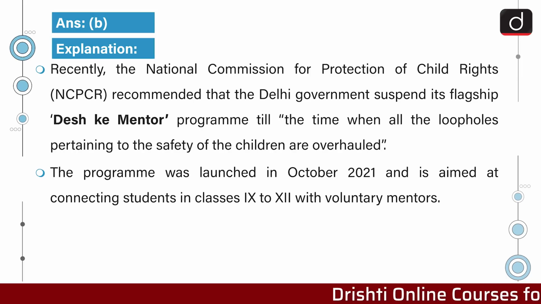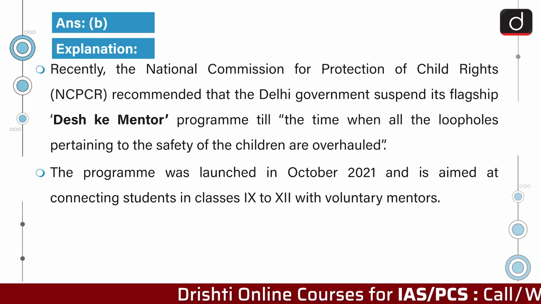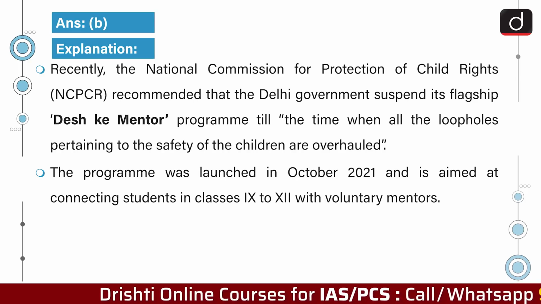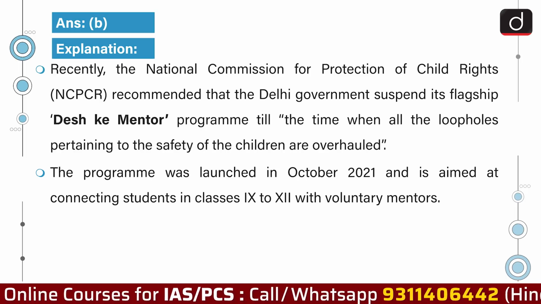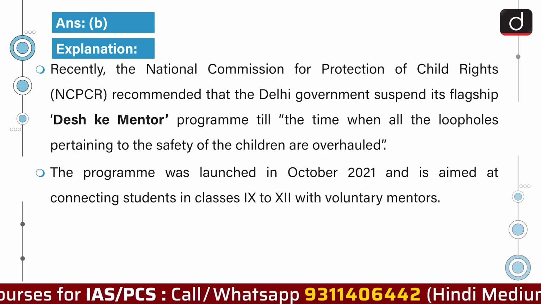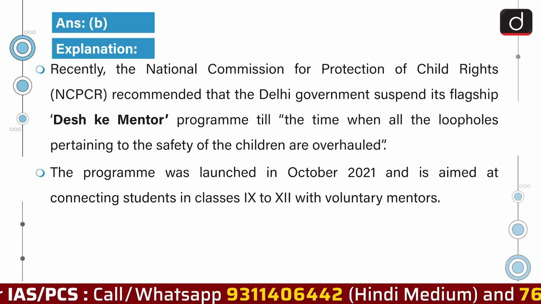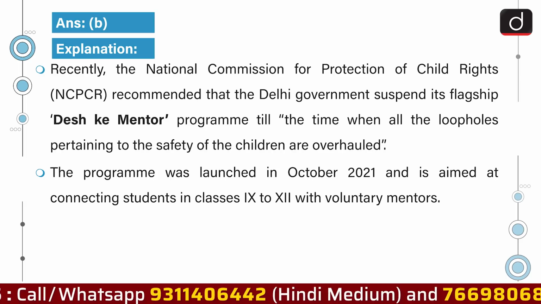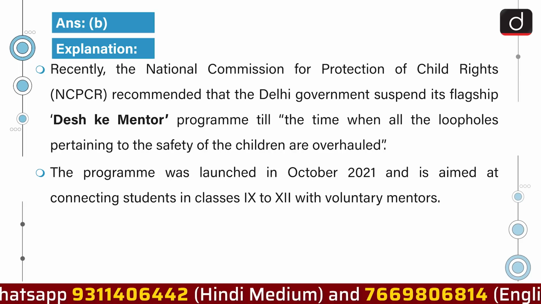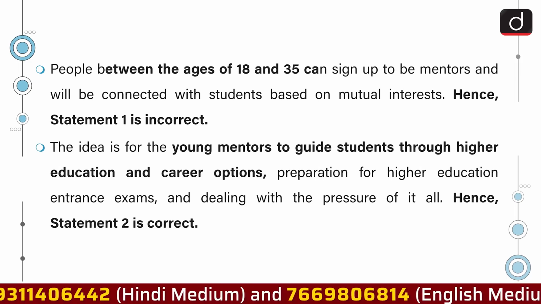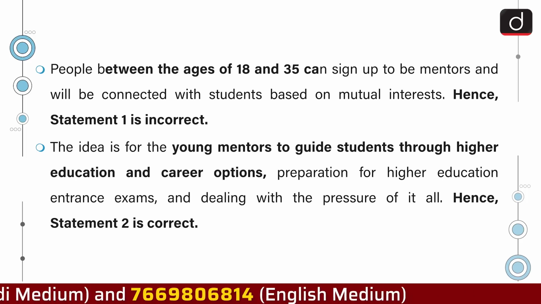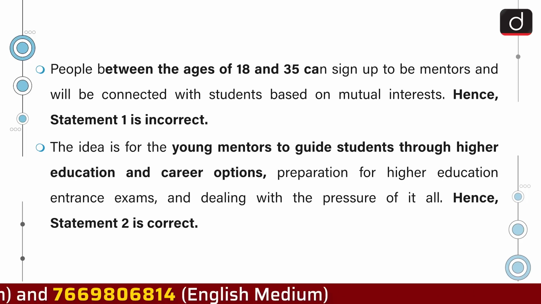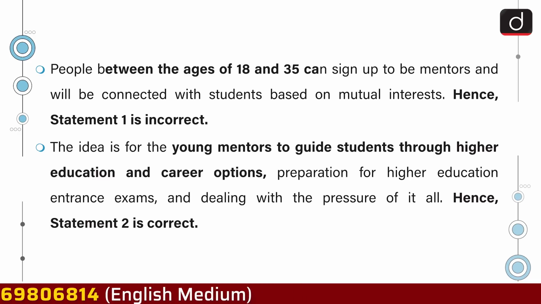Recently, the National Commission for Protection of Child Rights, that is NCPCR, recommended that the Delhi government suspend its flagship Desh ke Mentor program till the time when all the loopholes pertaining to the safety of the children are overhauled. The program was launched in October 2021 and is aimed at connecting students in class 9 to 12 with voluntary mentors. People between the ages of 18 and 35 can sign up to be the mentors and will be connected with students based on mutual interest. Hence, statement 1 is incorrect.